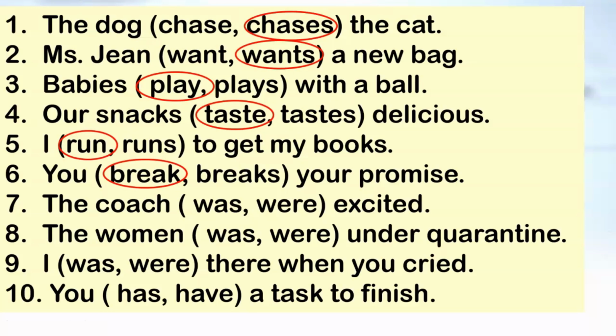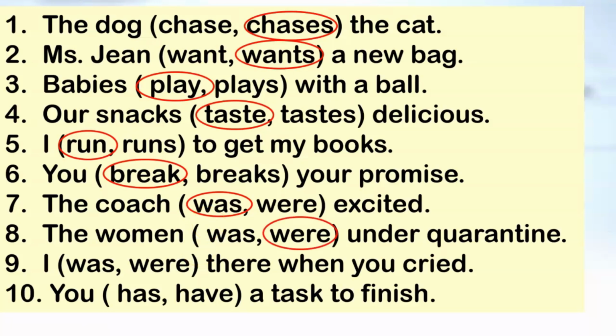You break your promise. Number 7, the coach. It's just only one coach. So what is singular here? Was or were? Correct. It's was. The coach was excited. Number 8, the woman were under quarantine. Women is plural, so it should take also a plural verb. So it should have to be were.